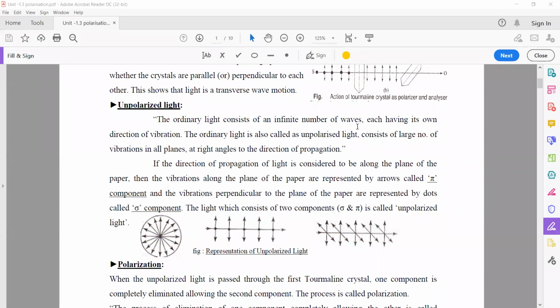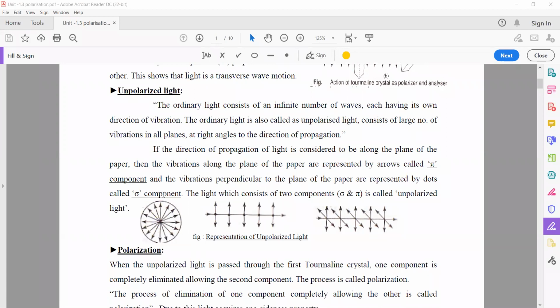It has a large number of waves, and they have their own directions of vibration, that means more than one direction. The examples of unpolarized light are bulb, tube light, sunlight, candlelight, and so on.